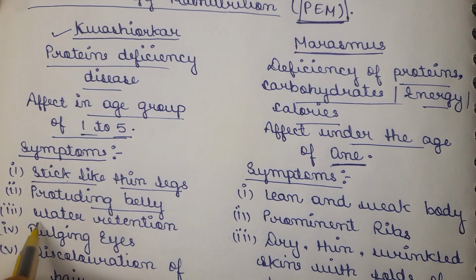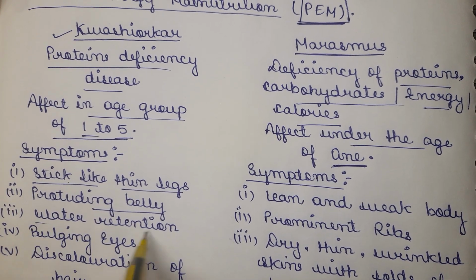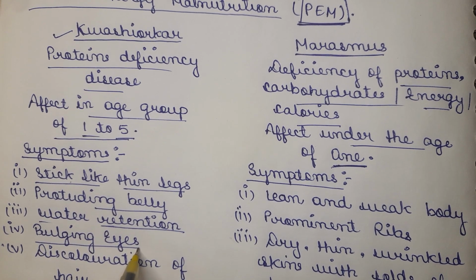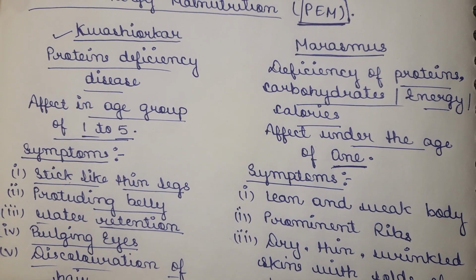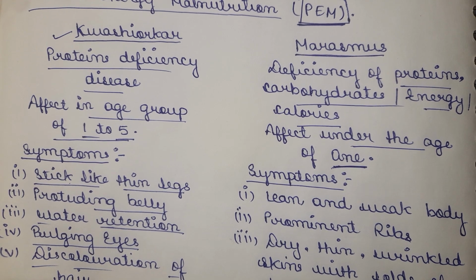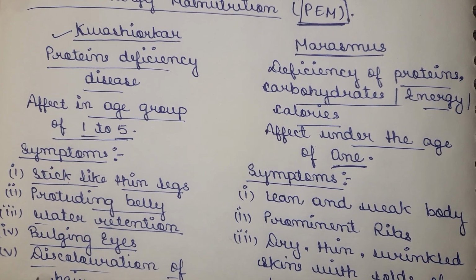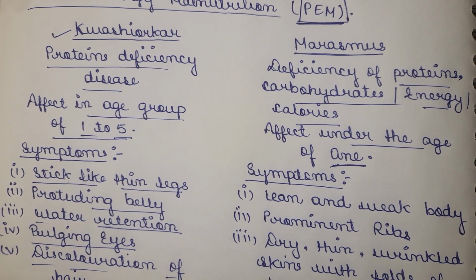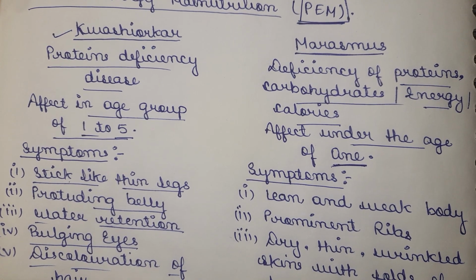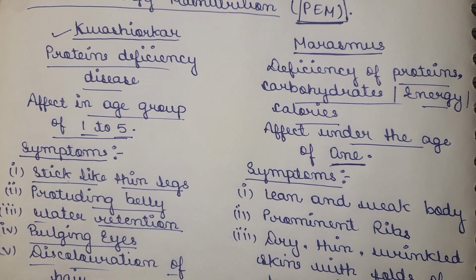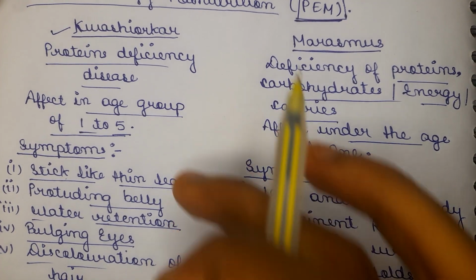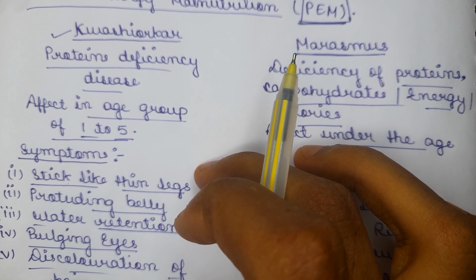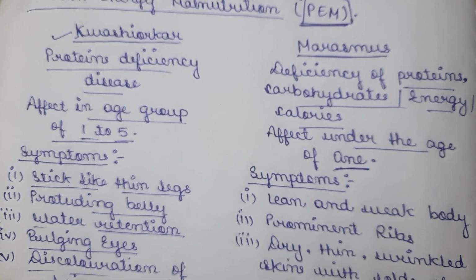The third symptom is water retention inside the body. Fourth is bulgy eyes or sometimes redness in the eyes. Fifth is discoloration of the hair. Sometimes children facing Kwashiorkor have the problem of hair discoloration. Sixth is mental retardation, that means their mind will not work well, or sometimes they will not be able to understand feelings and emotions. So these are the six symptoms when Kwashiorkor affects a child.